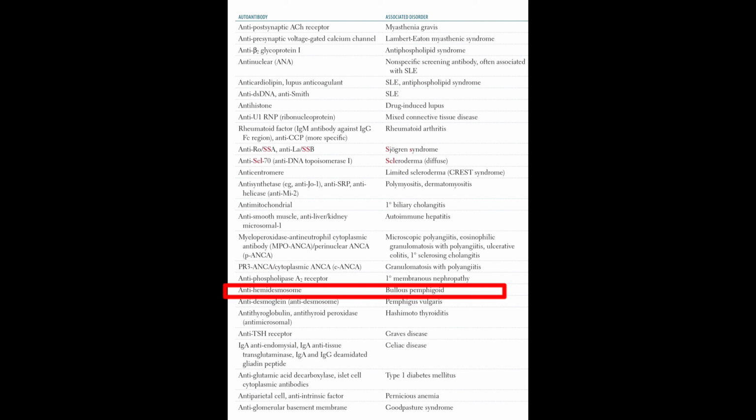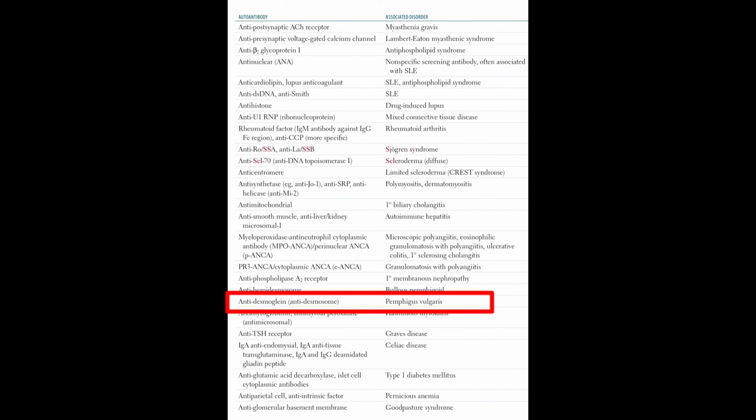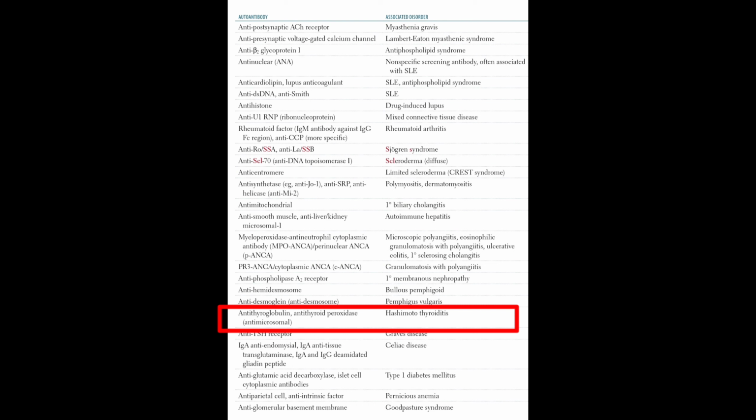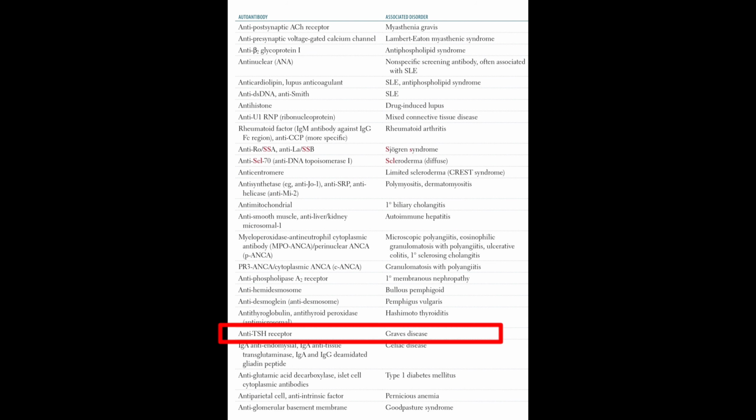The anti-hemidesmosome autoantibody is associated with bullous pemphigoid. The anti-desmoglein autoantibody is associated with pemphigus vulgaris. The anti-thyroglobulin and anti-thyroid peroxidase autoantibodies are associated with Hashimoto thyroiditis. The anti-TSH receptor autoantibody is associated with Graves' disease.